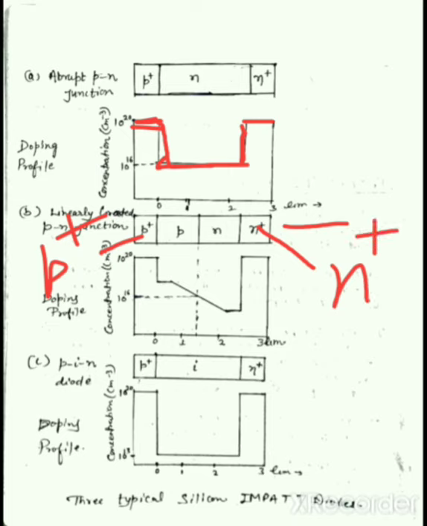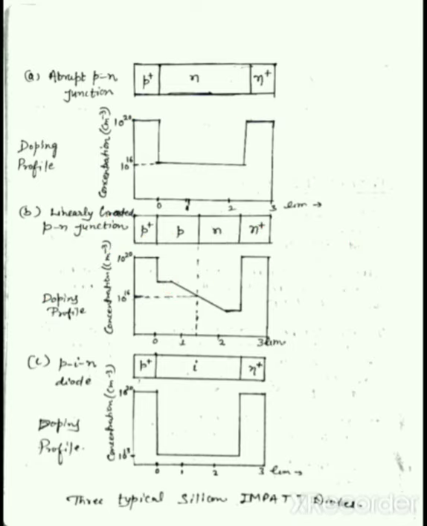and in the middle, on the P plus side the doping is P, and on the N plus side the doping is N. So here is the structure. Plus represents high doping, P represents the P type semiconductor, and N represents the N type semiconductor. The doping profile of this linearly graded PN junction can be seen here.